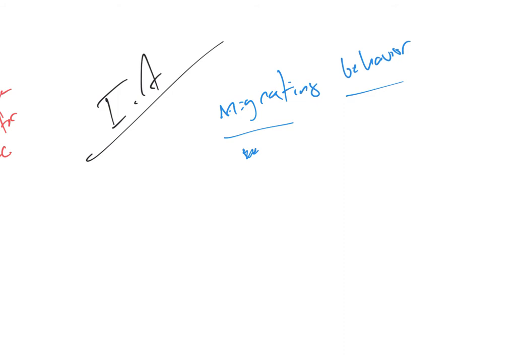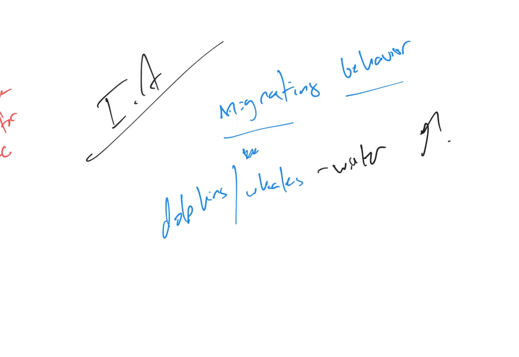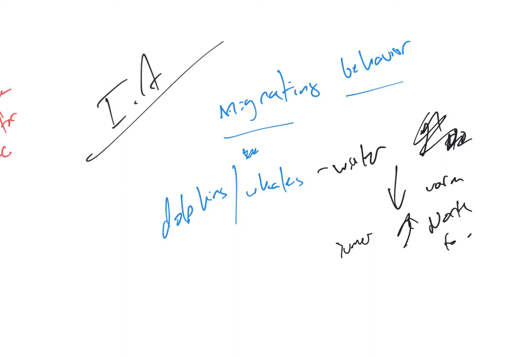So dolphins and whales, where do they go? In the winter, they go south where it's warm. And then in the summer, they go north, right, to eat.